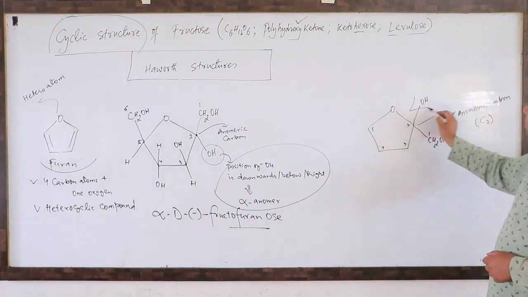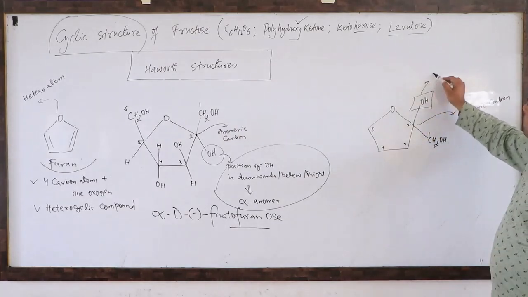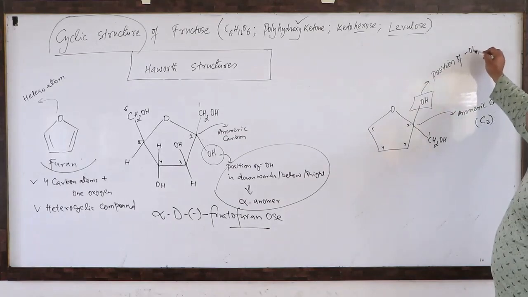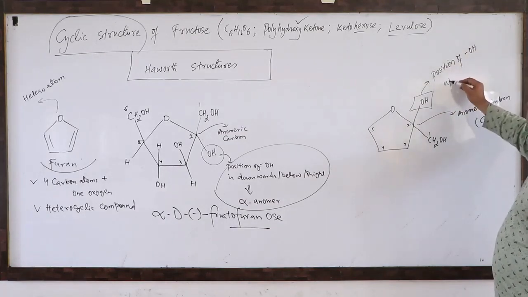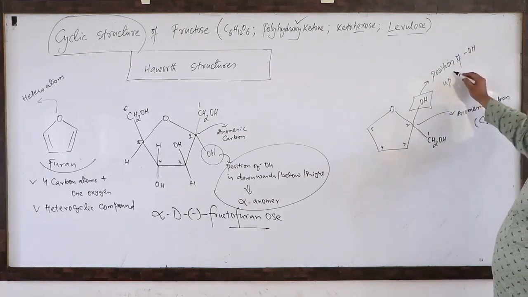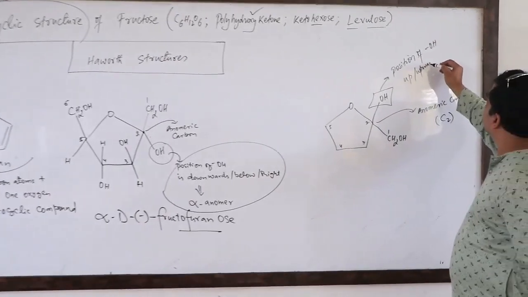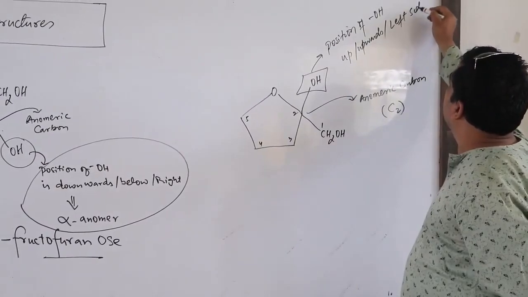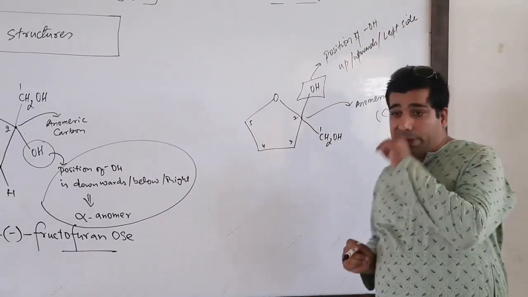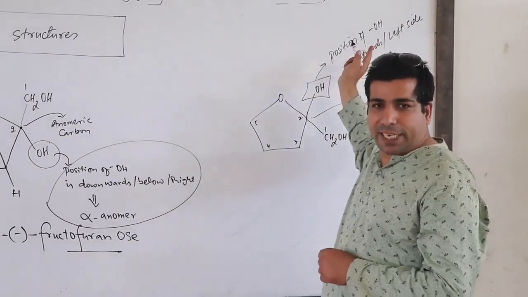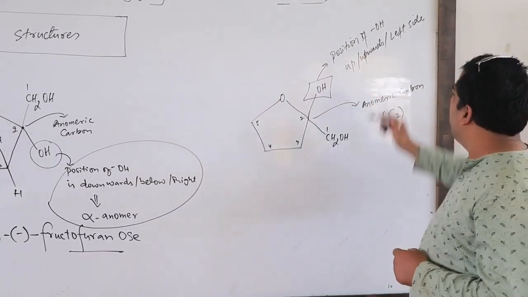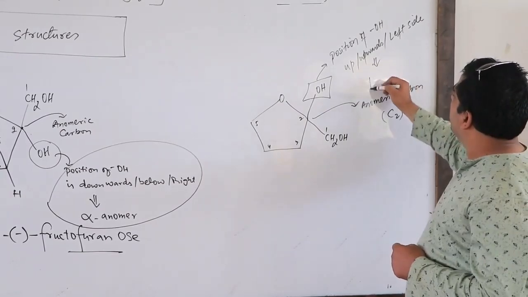Now look here. What is this? This signifies the position of the OH group up, or upwards. Or we can say it also signifies left side, because when we talk of the Fischer projection, there it means left side. Left side basically means upwards or up. And it gives me which anomer?